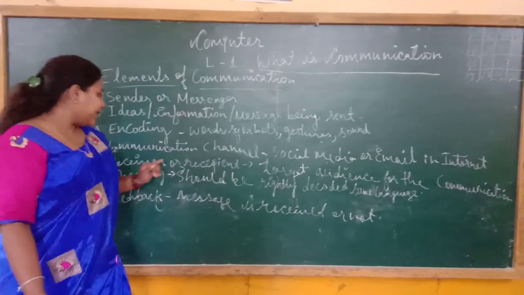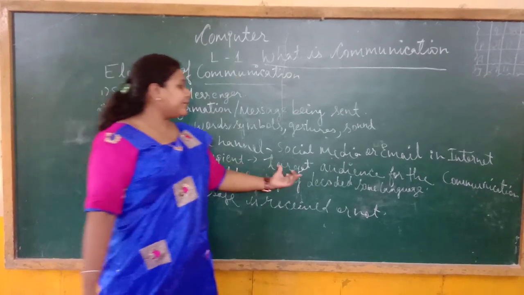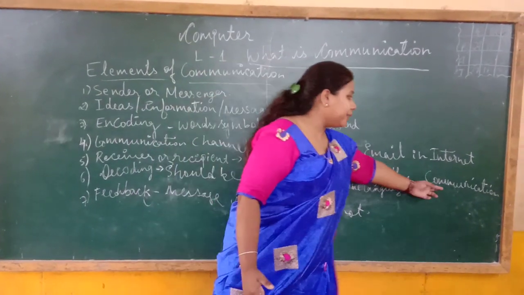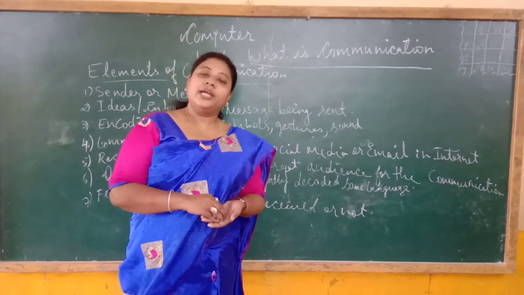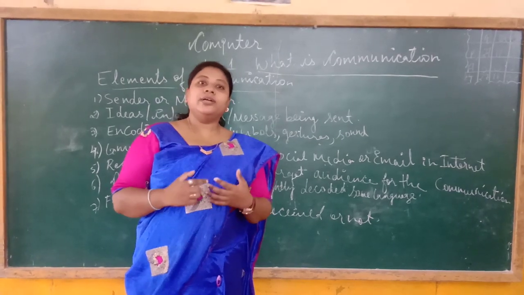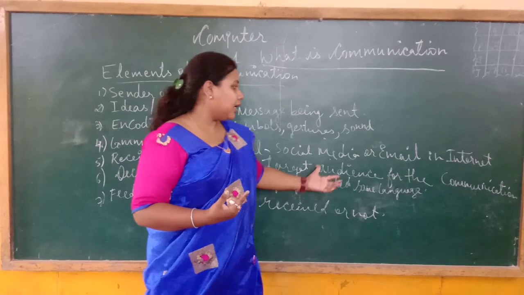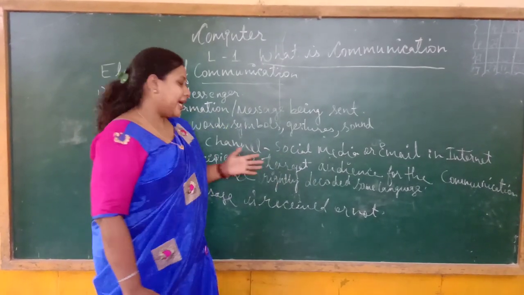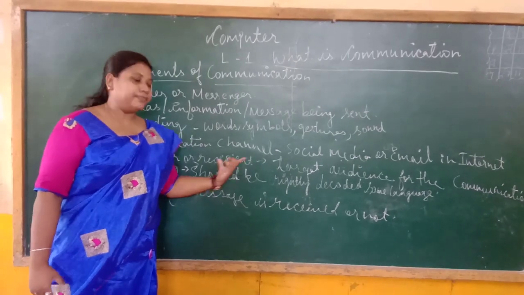Now next is the receiver or recipient. It is like the target audience for the communication. For example, you are hosting a program, so the audience is there, and the way you are talking to the audience, they are receiving the communication or not. So that is the receiver or recipient.